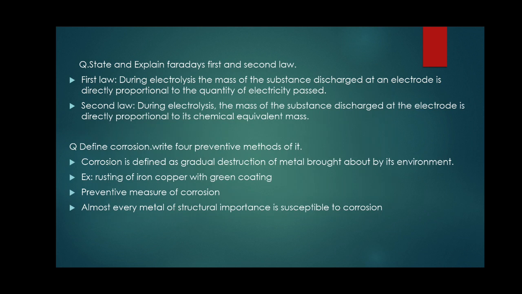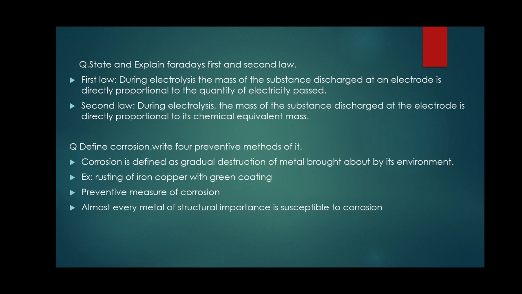There are different electrolytes: sodium combines with chlorine, hydrogen combines with chlorine, and sodium combines with hydroxide. So there are two elements combined with each other. If the element changes, the chemical mass also changes. So the mass of the substance discharged at the electrode is directly proportional to the chemical mass. This question may ask for 5 marks. Each statement carries 2.5 marks.